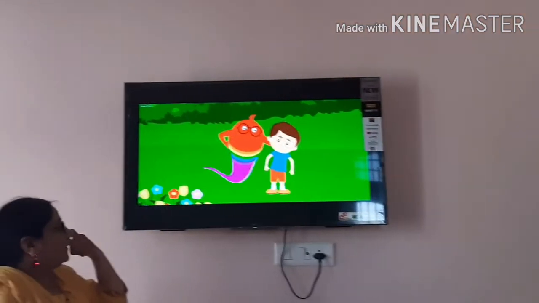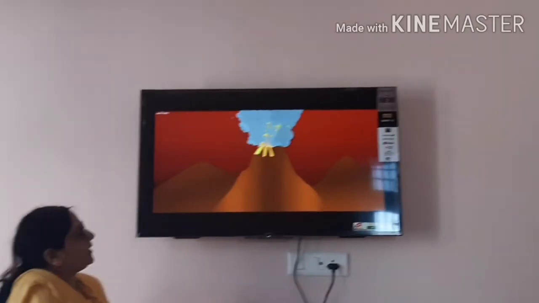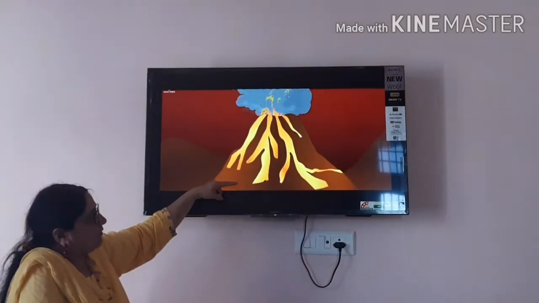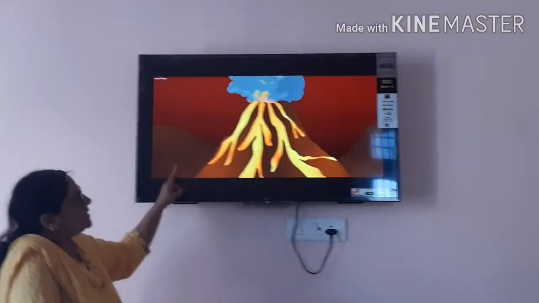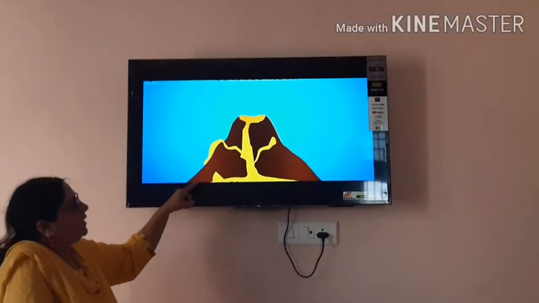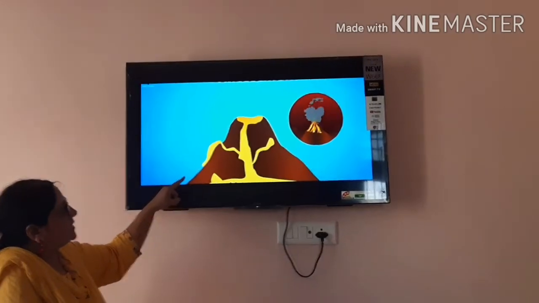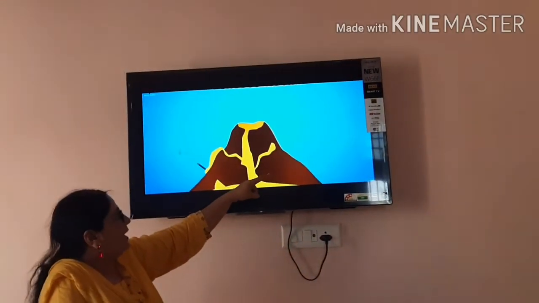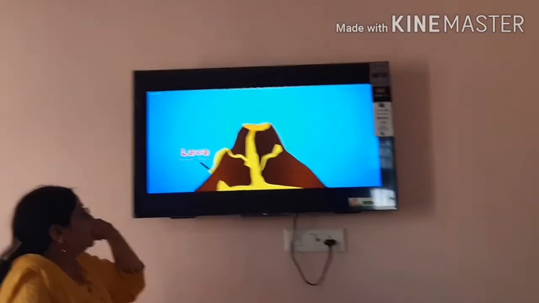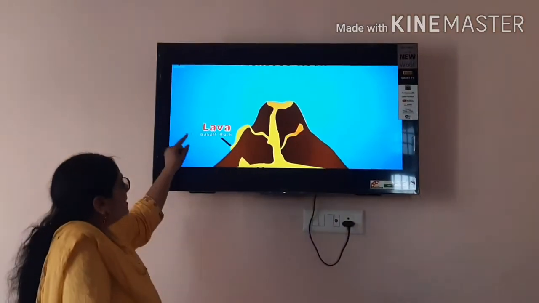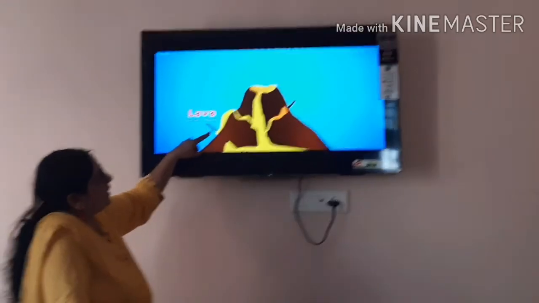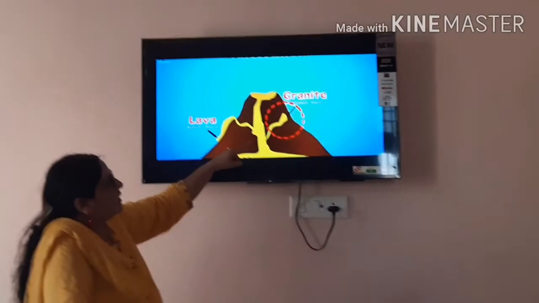Now, under the earth's crust the material is in a molten form; this is the lava. When it comes out, it is the lava, and this lava deposits and solidifies in the form of igneous rocks, and then the igneous rocks are formed. See here how the lava is coming out and solidifying. When it solidifies, it results in the formation of igneous rocks. This is the basalt rock. Basalt is an example of igneous rocks, and granite is also an example of